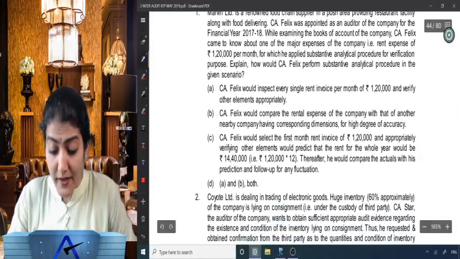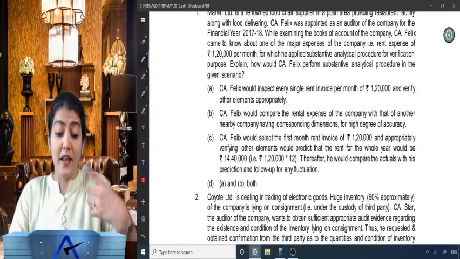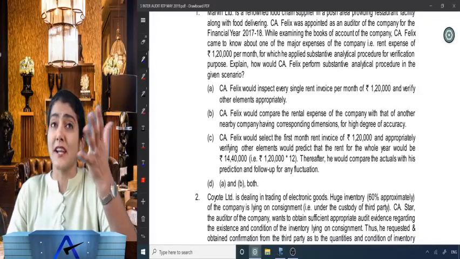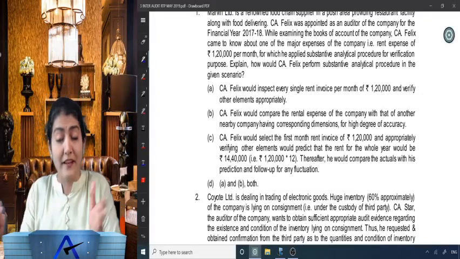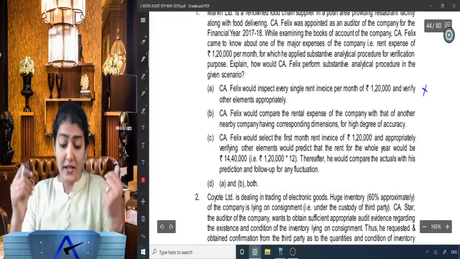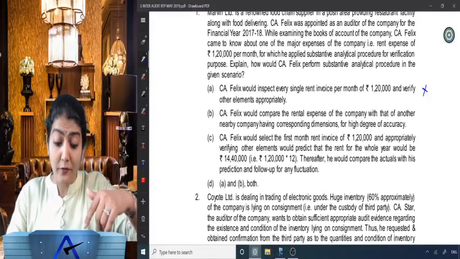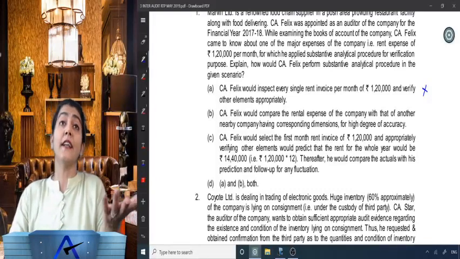Option A: CA Felix would inspect every single rent invoice per month of rupees 1,20,000 and verify other elements appropriately. Then that would be detailed checking. That would not have been substantive analytical procedure, if you inspect every single rent invoice per month of 1,20,000. Option B: CA Felix would compare the rental expense of the company with that of another nearby company having corresponding dimensions for high degree of accuracy.